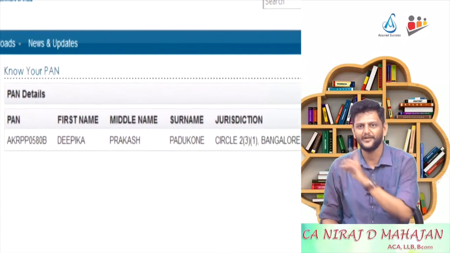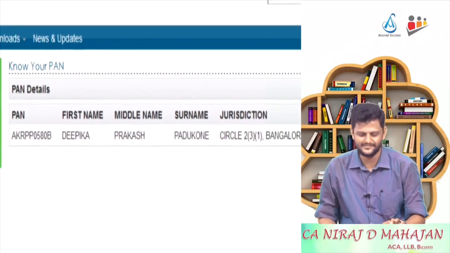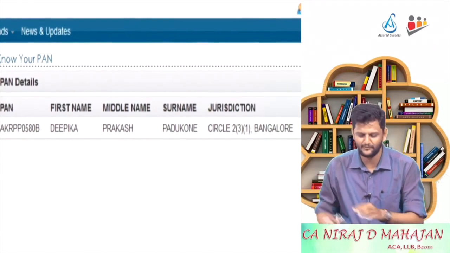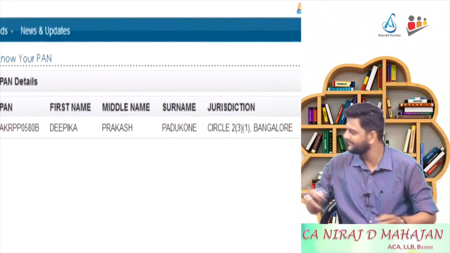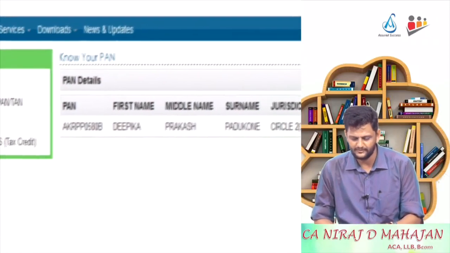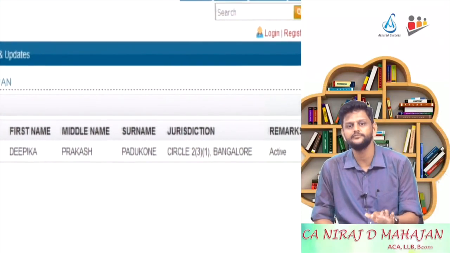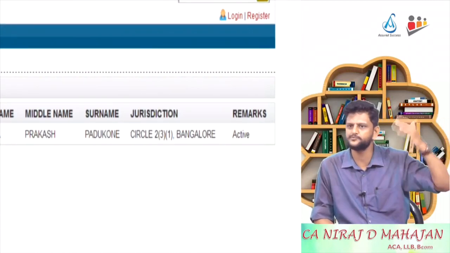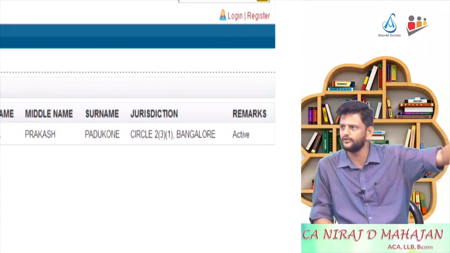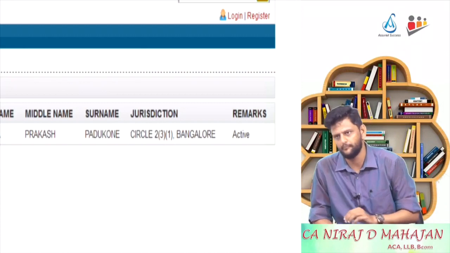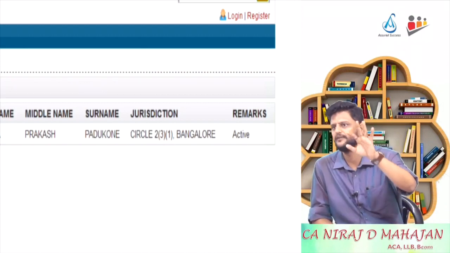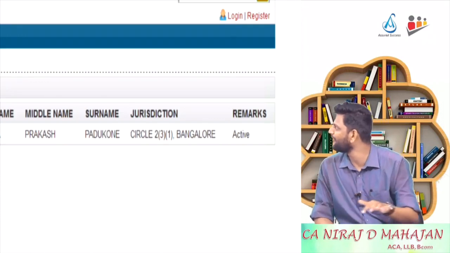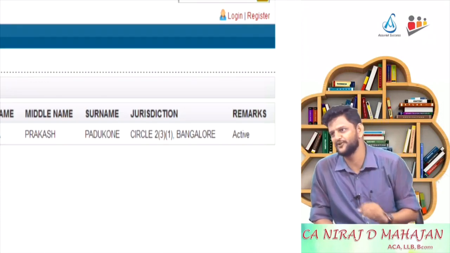Are you following? Can you see the PAN number? The fourth and fifth characters for them obviously are P and P. I am not taking the name. I hope you have understood now, right? And check here, jurisdiction is given as Bangalore. The residential address or address proof might have been given as Bangalore, but the jurisdiction is in Bangalore for this person, Deepika Padukone. But the point is not just about PAN, but about jurisdiction also.